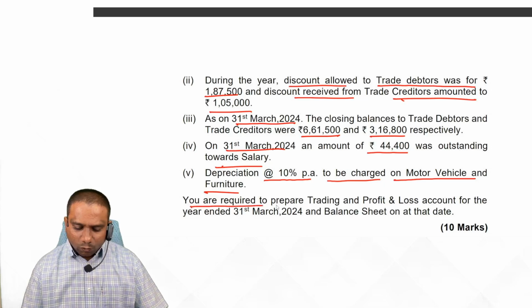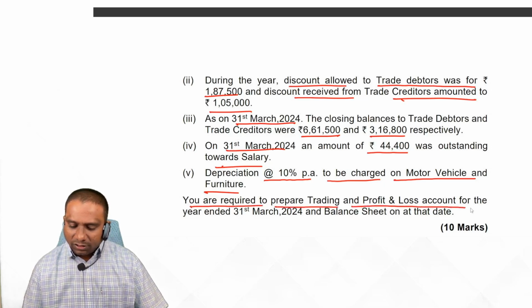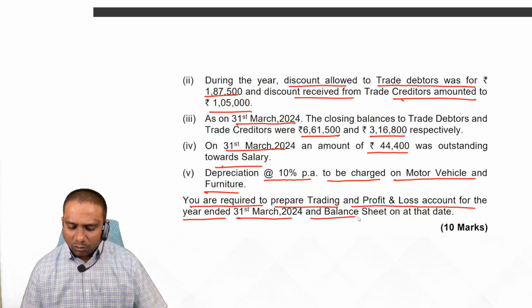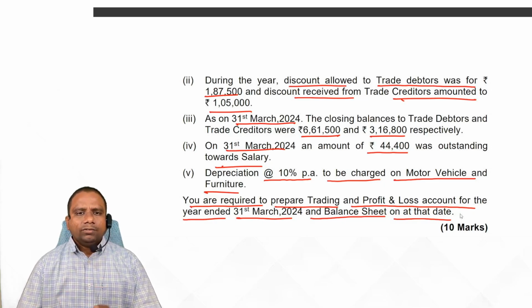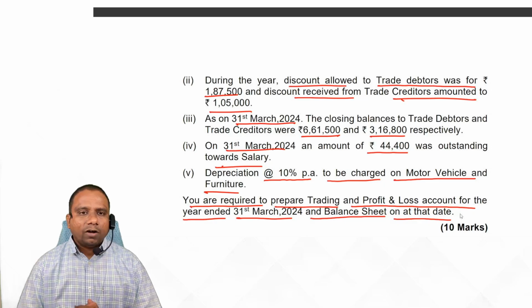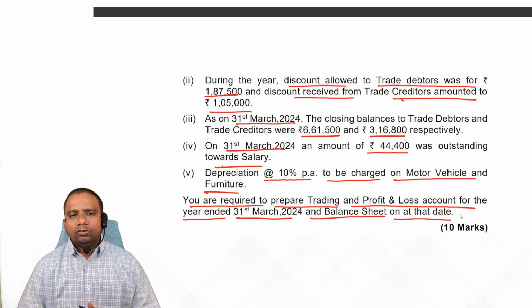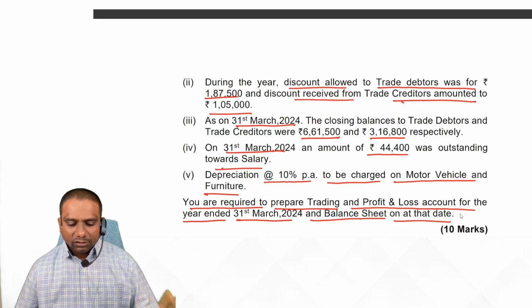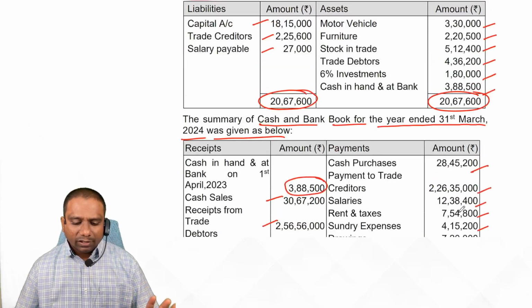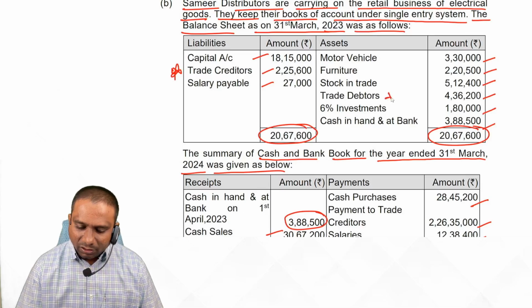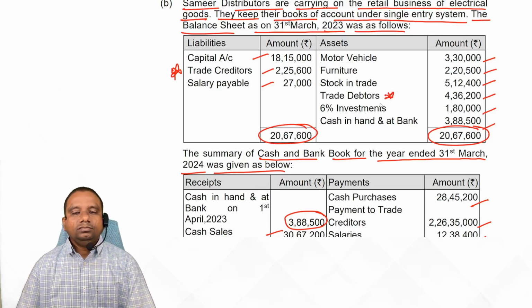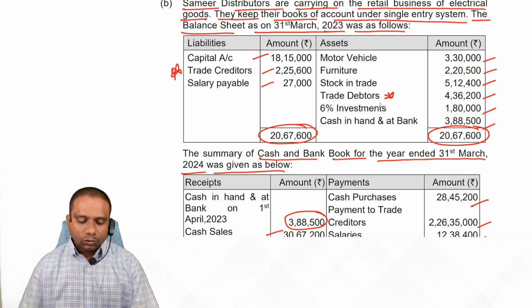Okay. You are required to prepare trading and profit and loss account for the year ended 31st March 2024 and a balance sheet on that date. Here, first prepare trading account format. After that, a P&L account format. After that, balance sheet format. Now, apart from that, prepare creditors account and debtors account. Clear, students? Yes.